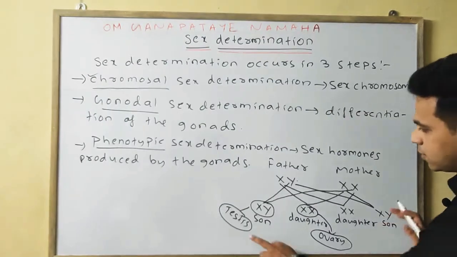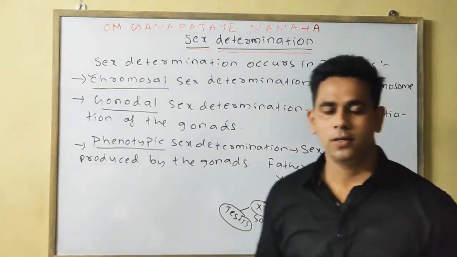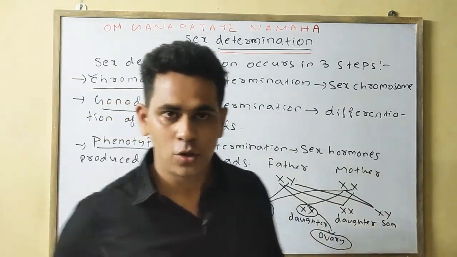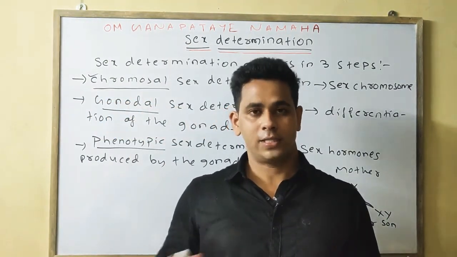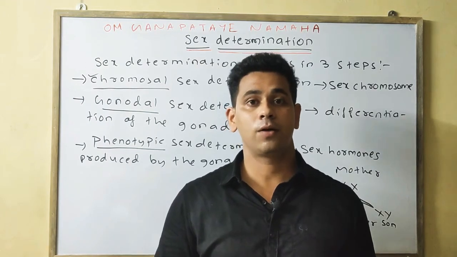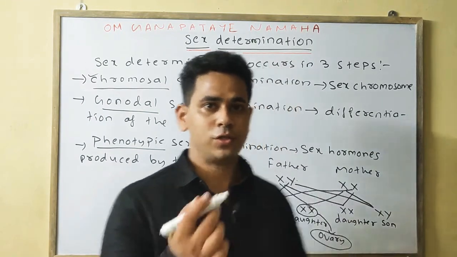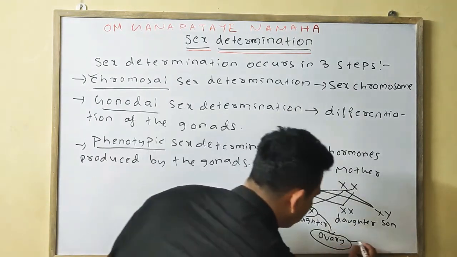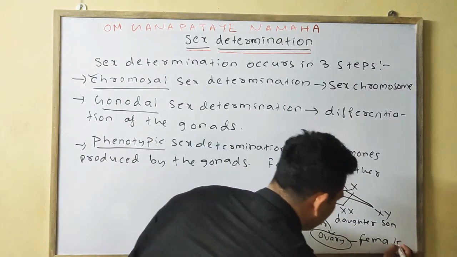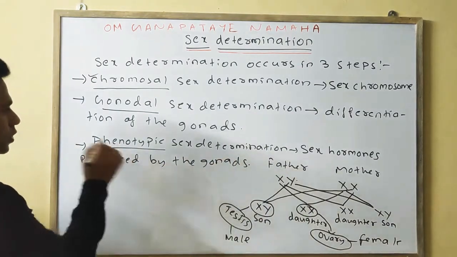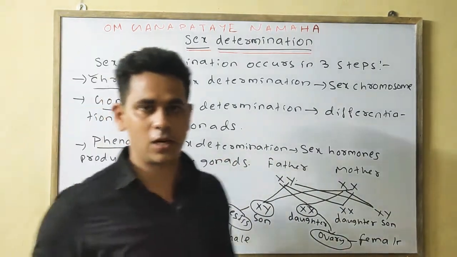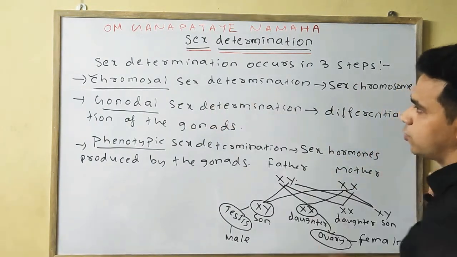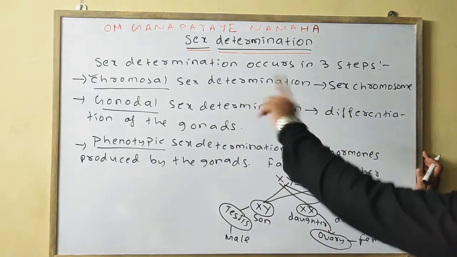This testis will eventually secrete sex hormones, and the ovary will also secrete various sex hormones, which will help in the development of the various secondary sexual characters, which eventually lead this one to male and this one to female. Which one is the third step? That is the phenotypic sex determination. Clearly understood?